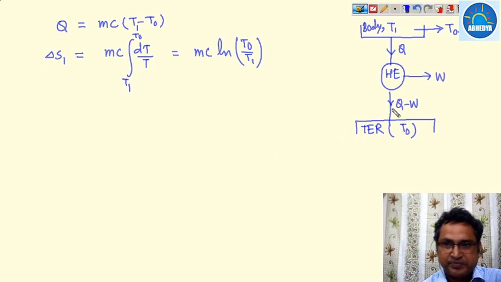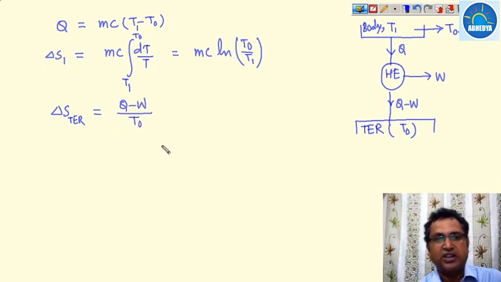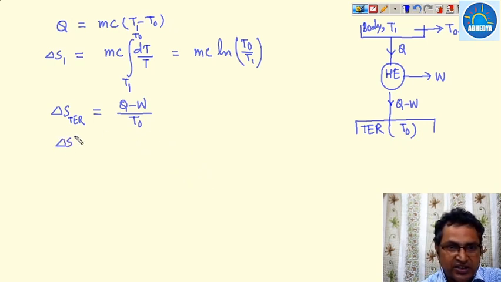Similarly, what is the change in entropy of the second body, that is the thermal energy reservoir? Delta S of TER. Since its temperature remains constant and it receives Q minus W amount of heat, the entropy change is (Q minus W) upon T0. And the entropy change of the heat engine is equal to 0.